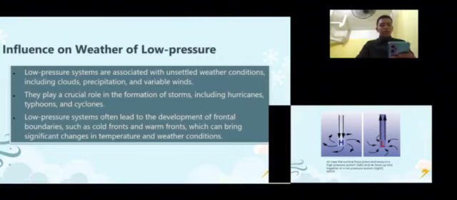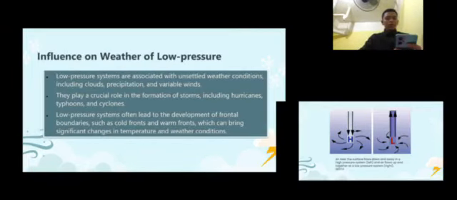Influence on weather of low pressure. Low pressure systems are associated with unsettled weather conditions, including clouds, precipitation, and variable winds. They play a crucial role in the formation of storms, including hurricanes, typhoons, and cyclones. Low pressure systems often lead to the development of frontal boundaries, such as cold fronts and warm fronts, which can bring significant changes in temperature and weather conditions.